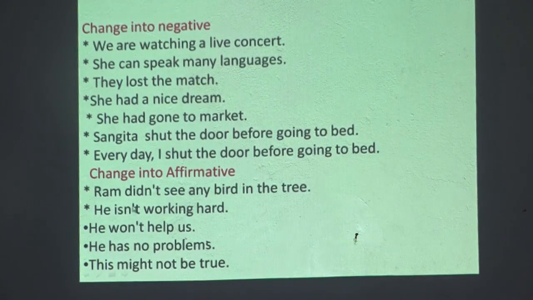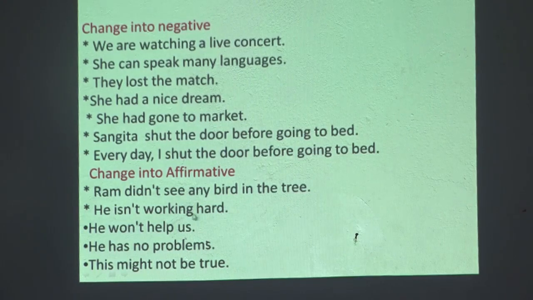Change into affirmative. Ram didn't see any bird in the tree. While changing from negative to affirmative, we have to remove this. Simply, Ram did not is removed. Did see together: did plus V1 equals V2, so Ram saw. Now any is given there, so any is changed into some in the affirmative. Ram saw some birds in the tree.